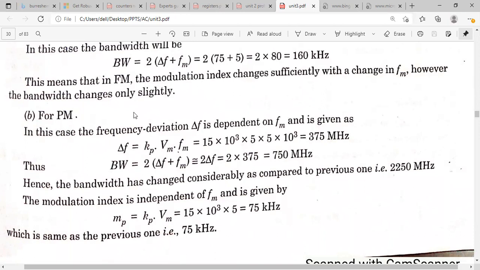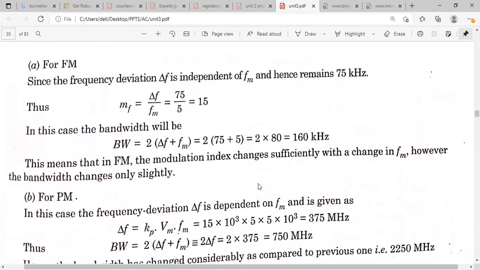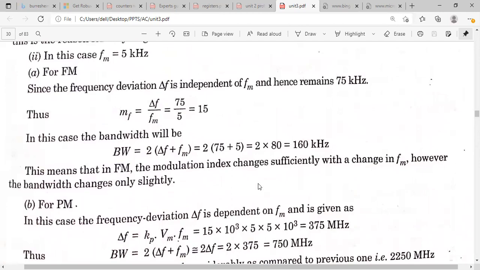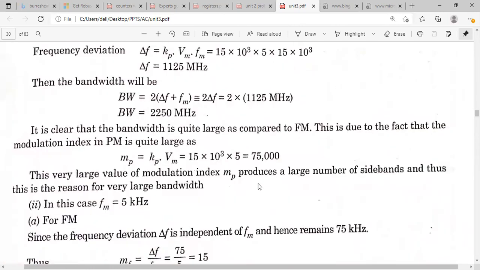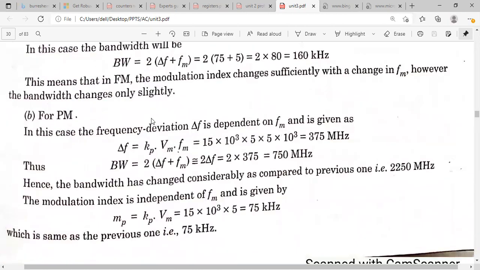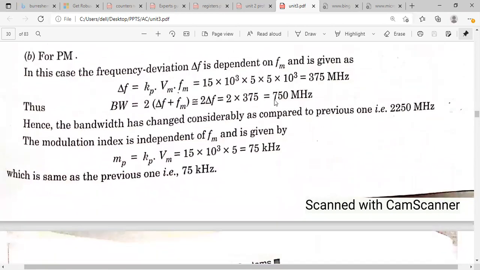And the PM system also you have to calculate, and you can compare both cases 1 and 2, how the frequency deviation in the phase system and how the bandwidth of the phase modulated system are, so that you can clearly observe. Okay, so here the bandwidth of the phase modulated system, what is the bandwidth here? 2250 megahertz. And here the bandwidth will be reduced.